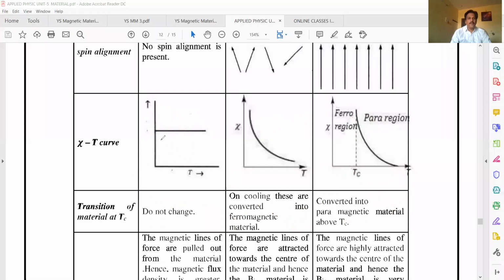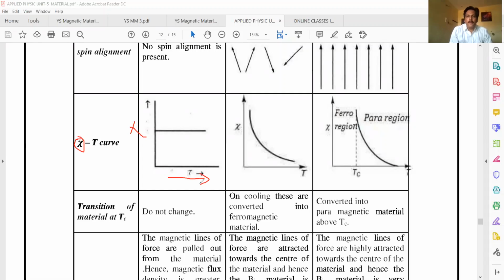For diamagnetic materials, susceptibility is independent of temperature. If you increase the temperature, there is no change in the susceptibility value. Susceptibility is taken along the y-axis and temperature along the x-axis. I'm increasing the temperature of the material, from room temperature to 40 degrees, 50 degrees, 60 degrees.